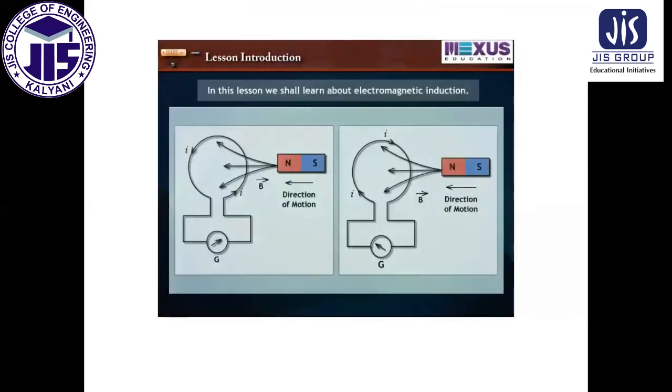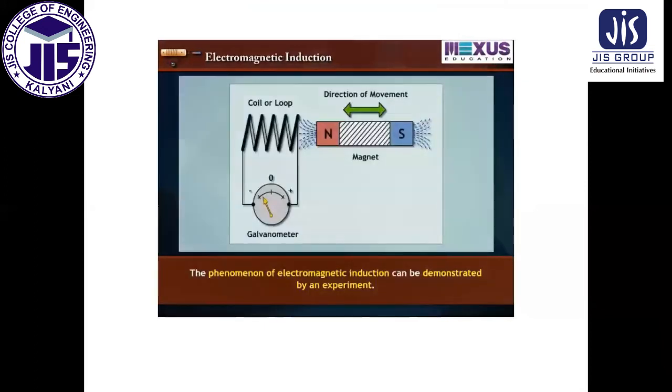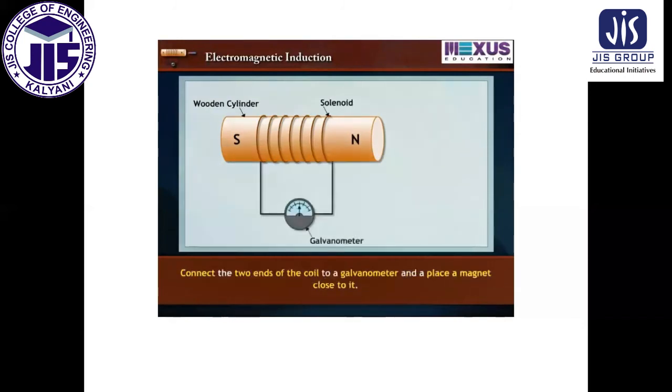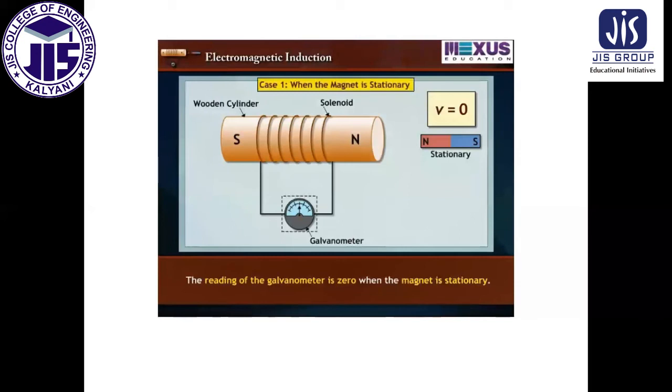In this lesson, we shall learn about electromagnetic induction. The phenomenon of electromagnetic induction can be demonstrated by an experiment. Bind an insulated copper wire on a paper or wooden cylinder so as to form a coil in the form of a solenoid. Connect the two ends of the coil to a galvanometer and place a magnet close to it. The reading of the galvanometer is 0 when the magnet is stationary.